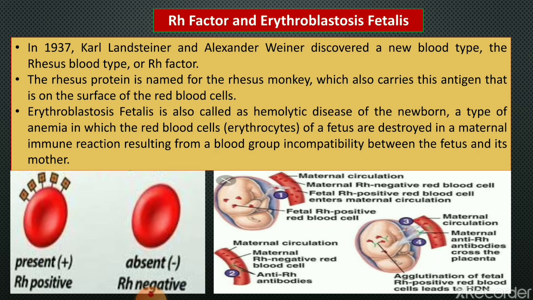Most babies have anemia or a low RBC count, and in most cases the infants die. So this is erythroblastosis fetalis.